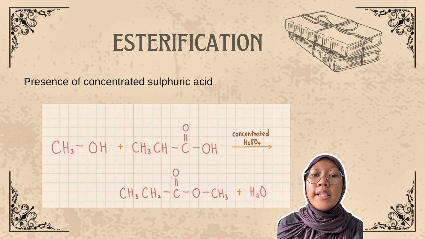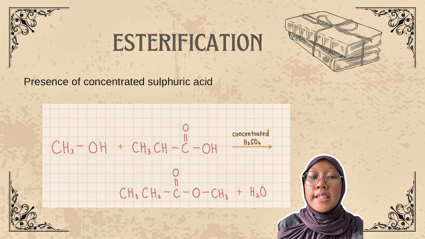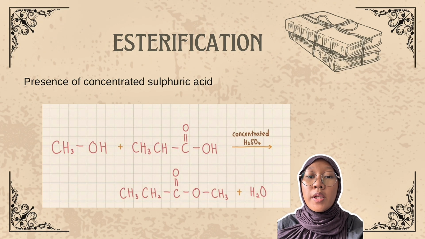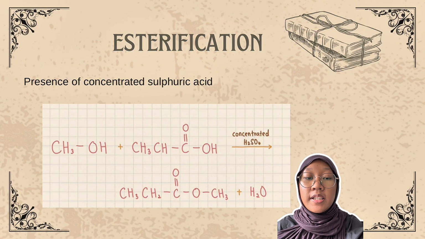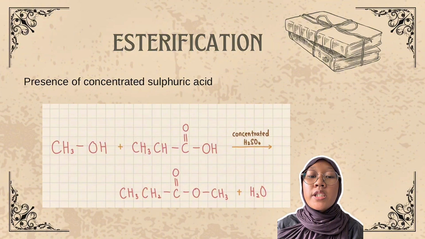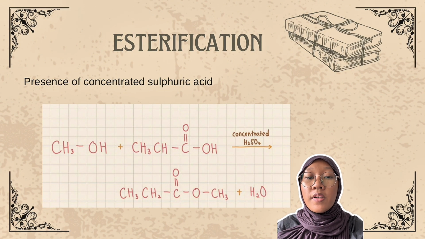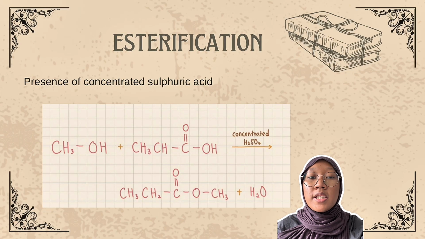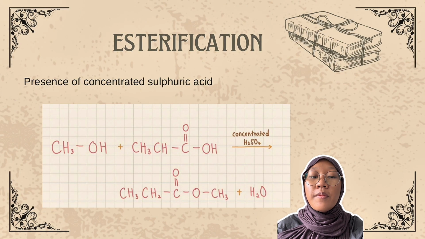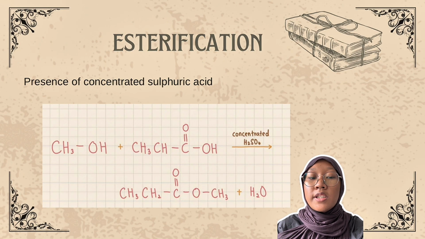In this slide, we see a classic esterification reaction. Methanol reacts with propanoic acid in the presence of concentrated H2SO4, which serves as both a proton catalyst and dehydrating agent. The result is the formation of methyl propanoate and water. This reaction is carried out under reflux condition to ensure sufficient energy input and to prevent the loss of volatile reactant. Esterification reactions are widely used in the fragrance and pharmaceutical industry due to the desirable aromatic properties of ester.